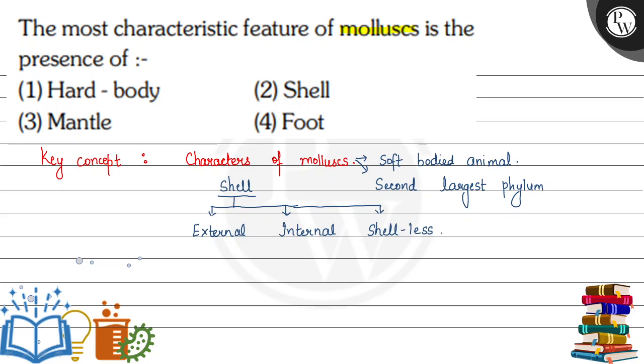Now, if we talk about the body of a mollusk, the body of a mollusk is divided into three parts. They have an unsegmented body, means the body is not divided into segments, but there are three functional regions in the body. What are these regions? There is an anterior head which has sensory organs. There is a dorsal visceral hump which contains all the organs of the body, the viscera.